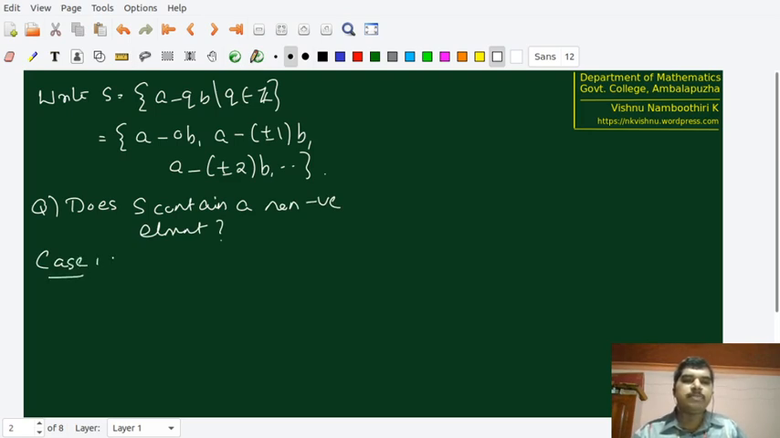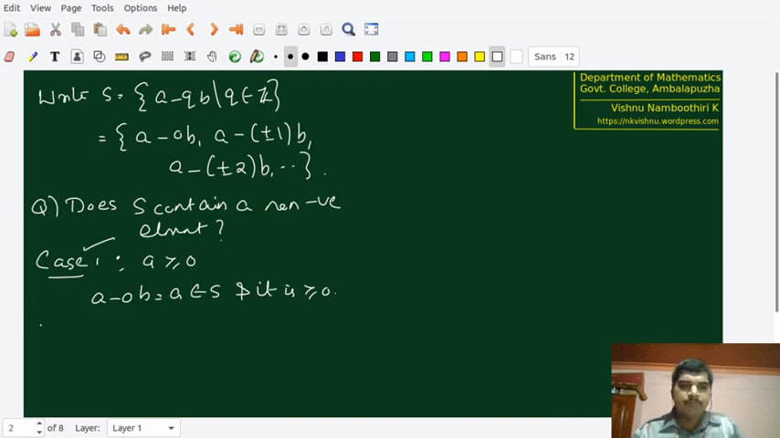Case 1, in which A is greater than or equal to 0. So remember that we have A minus 0B in S. If A is greater than or equal to 0, A minus 0B is equal to A, that itself is greater than or equal to 0. So in that case, we have a non-negative element in S. A minus 0B is equal to A, belongs to S, and it is greater than or equal to 0. So in this first case, we are done.